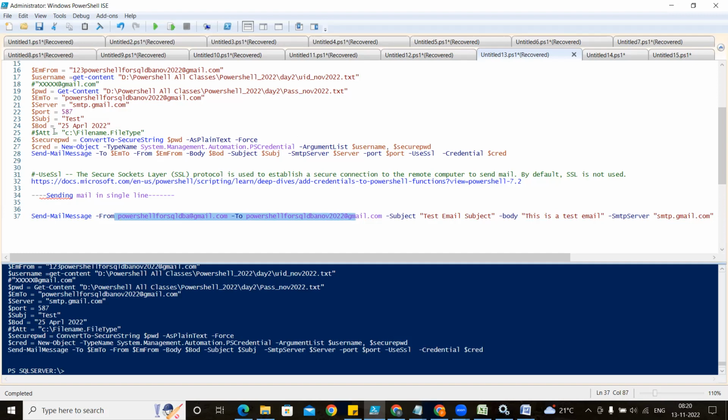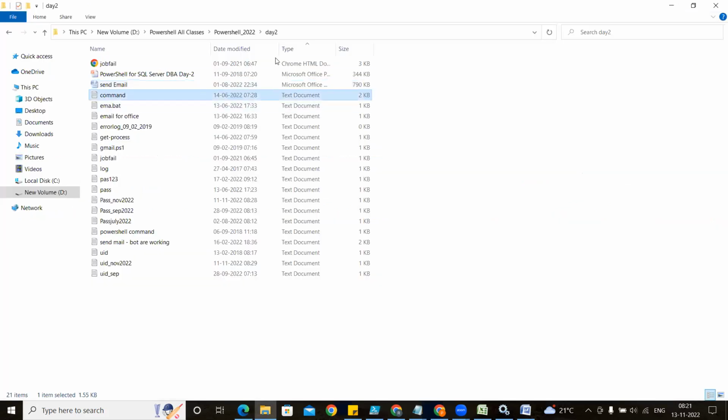And second thing, if you want to send any attachment, you can give hyphen attachment, and whatever attachment you want, you can pass that value from here. So it is going to send that attachment also. I'm going to give this here, and something I want to send from this location, so I will give this.